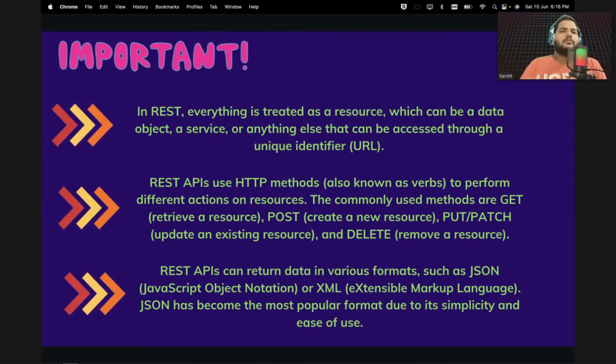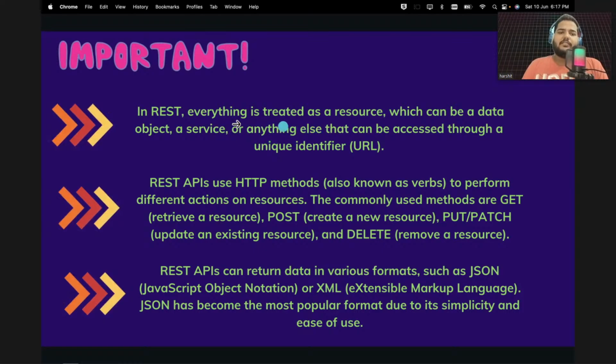You just want to remove the resource. You just want to delete the resource. So that is also possible. Let's say you have uploaded a video, and now you just want to delete that video. So that is also possible. Okay, but how to delete? You need to tell that you want to delete your resource. So there will be an HTTP method called delete for that. Okay, so these two points are clear to you.